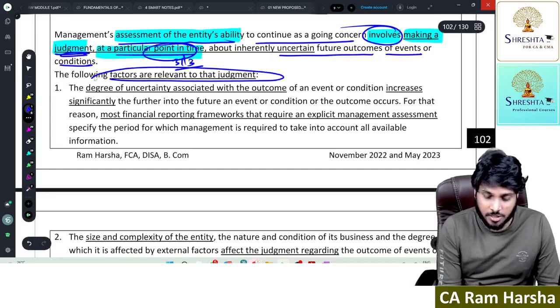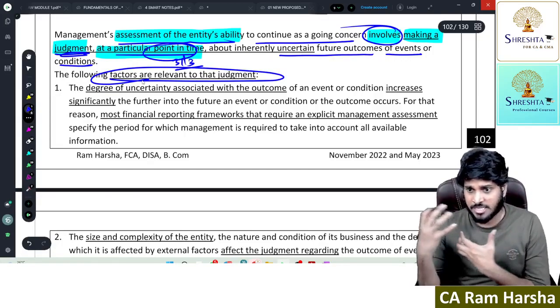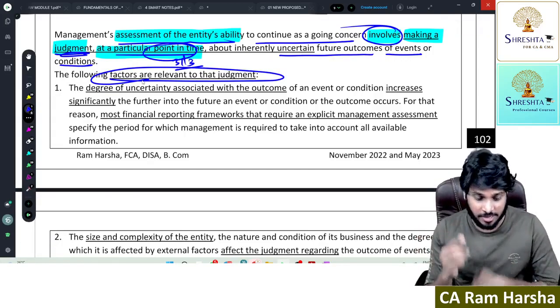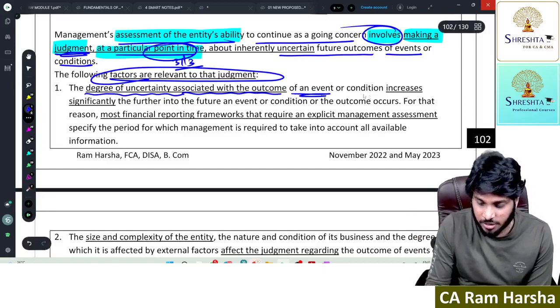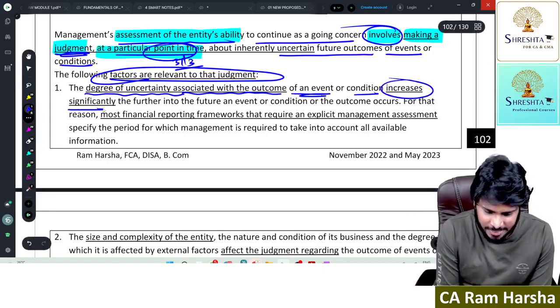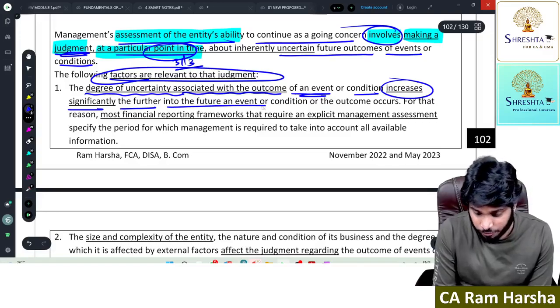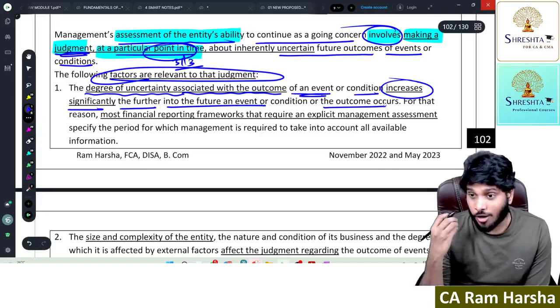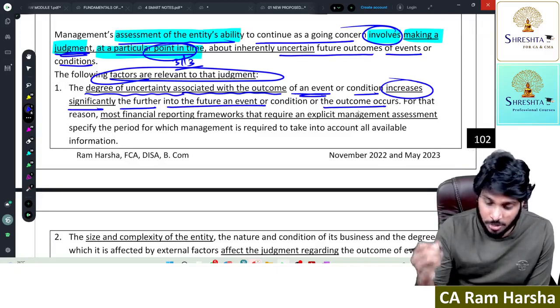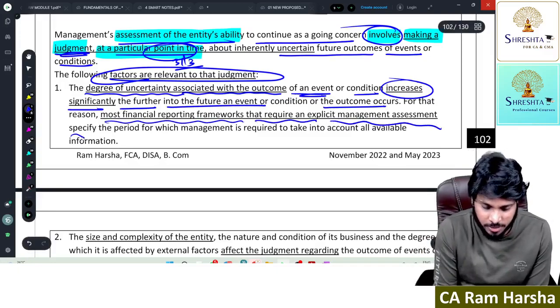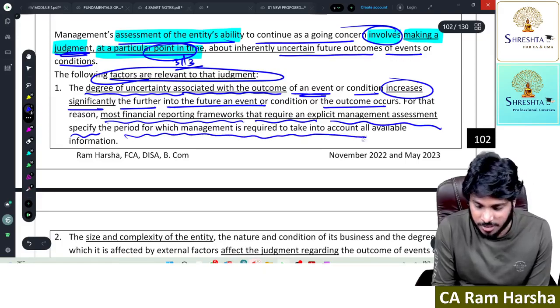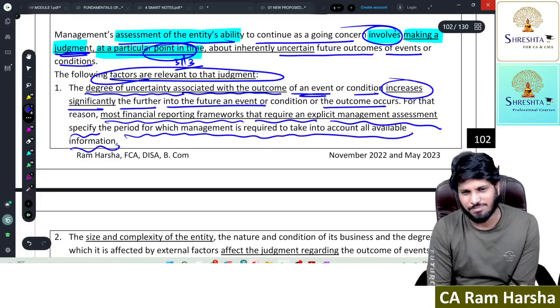So the following factors are relevant. When management is taking a judgment on going concern, the following factors apply. The degree of uncertainty associated with the outcome of an event or condition increases significantly the further into the future the event or condition or the outcome occurs. For that reason, most financial reporting frameworks require management to explicitly specify the period for which management is required to take account of all available information.